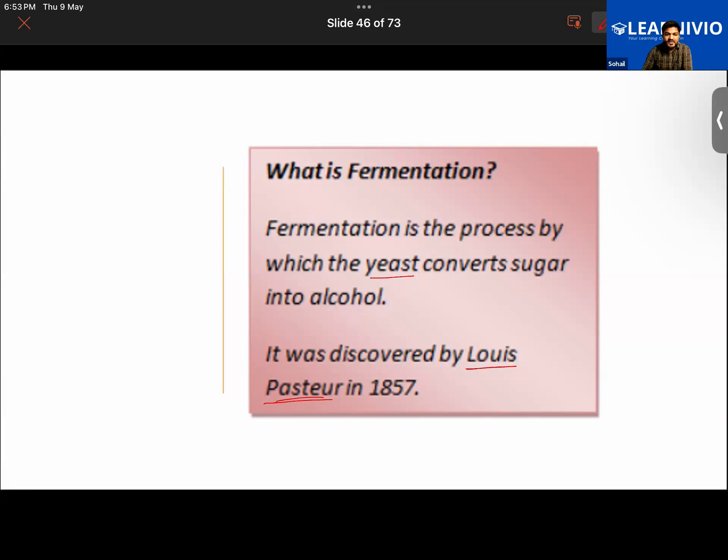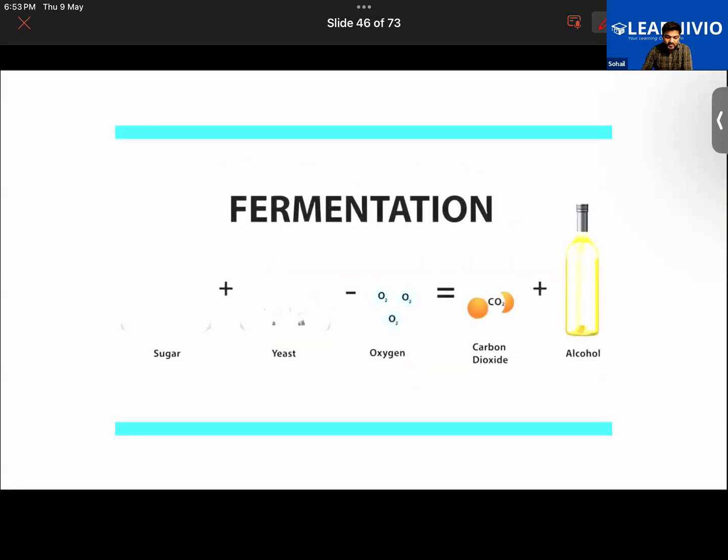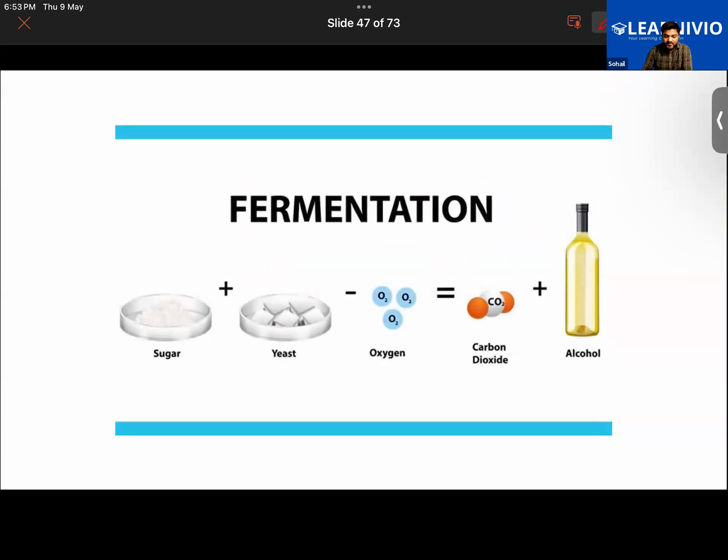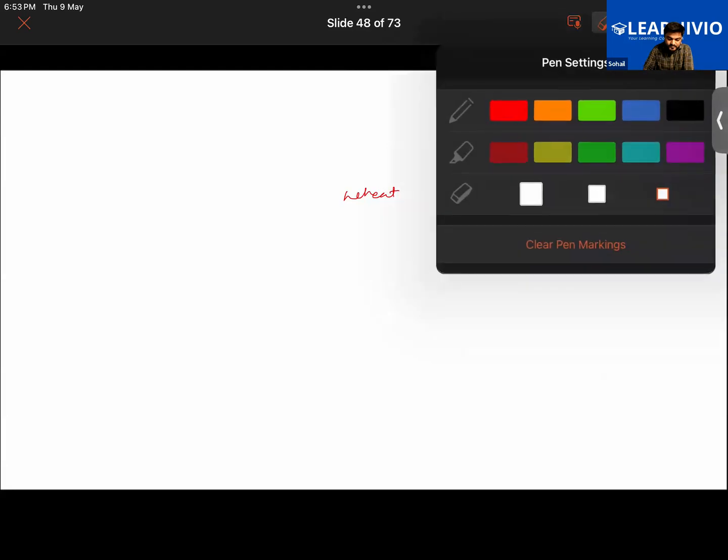At an industrial scale, this yeast is being used. Apart from preparation of alcohol, yeast is also used in the baking industry. Say you have flour.